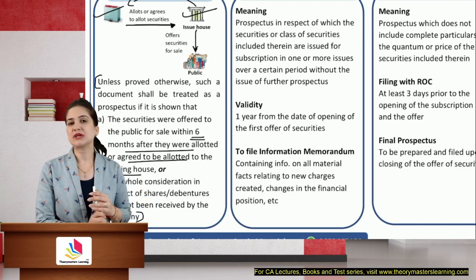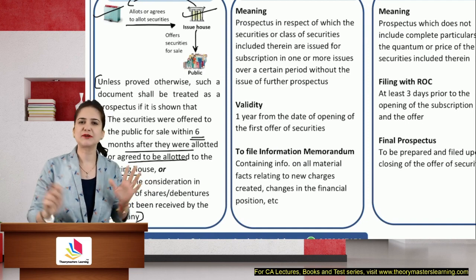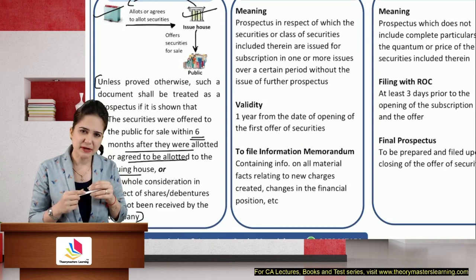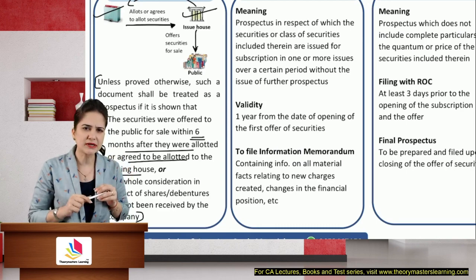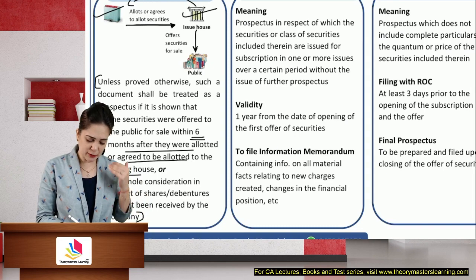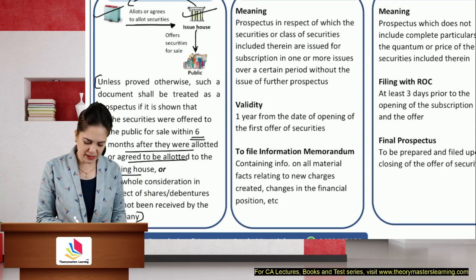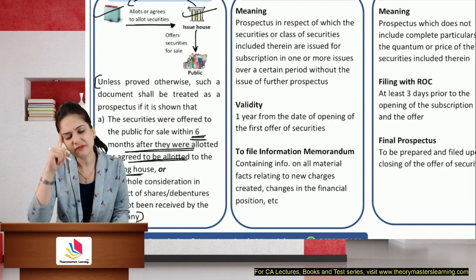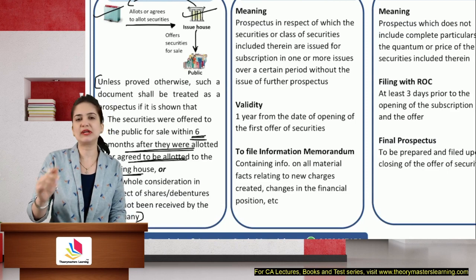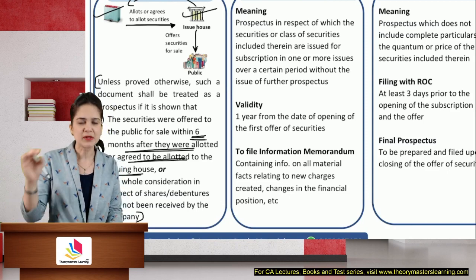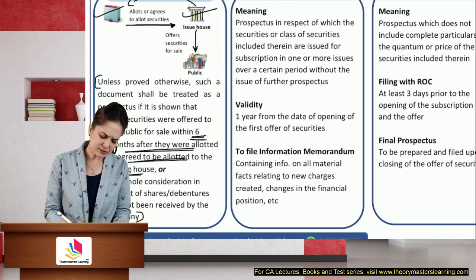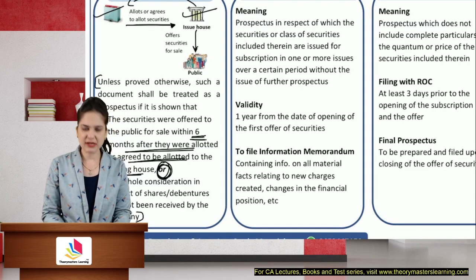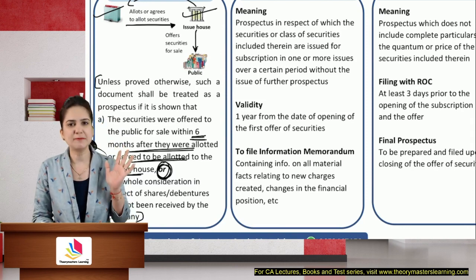So the issue house argued that this is just an investment and we are offering it to the public. Then we said, then why are you doing it on immediate basis? If it is an investment, you will not offer it before 6 months. No, you will want to hold it. So here, if we are able to show that the securities were offered to the public within 6 months of them being allotted to the issuing house, then it means that you never had the intention of holding it as an investment. Your only intention was a well-planned business activity to offer shares to the public. So they became very smart. They said, okay, we'll go after 6 months. So we added one more condition by writing or. So if any of these two conditions are satisfied, it will be a deemed prospectus.